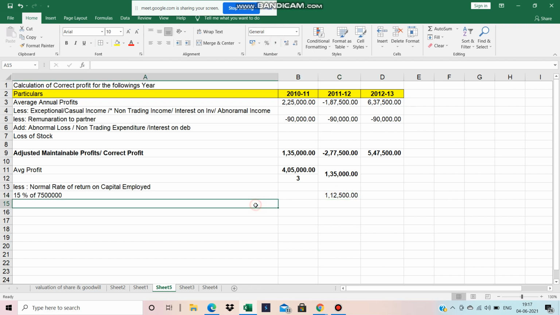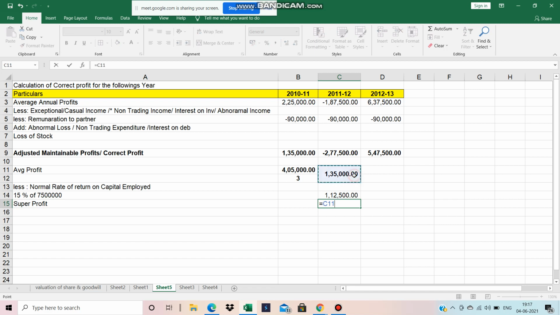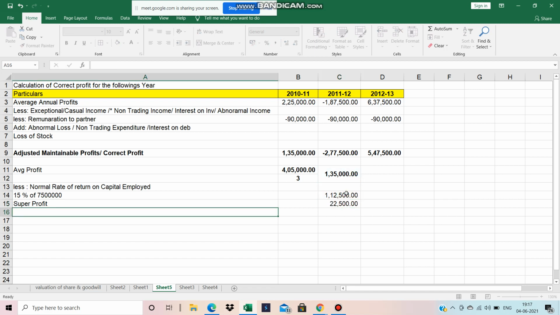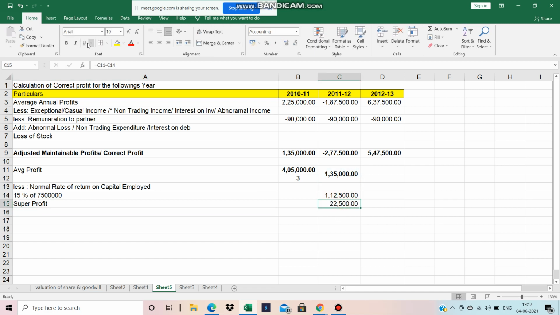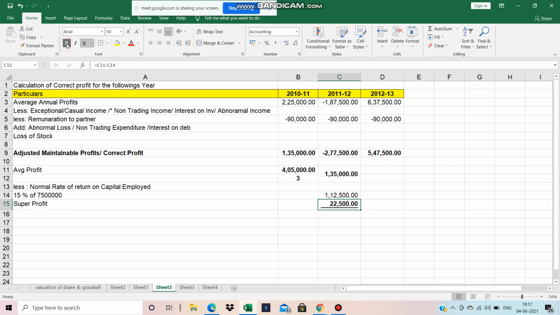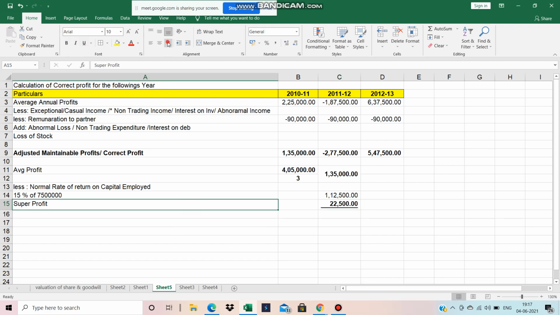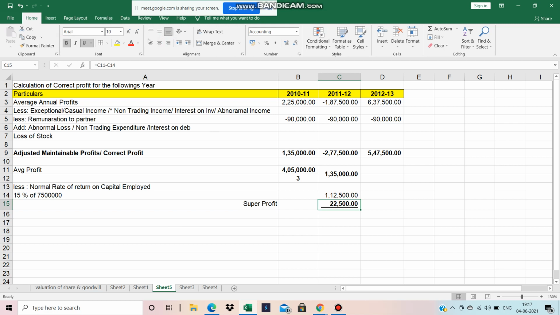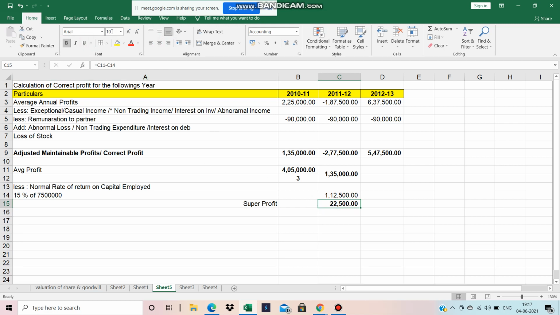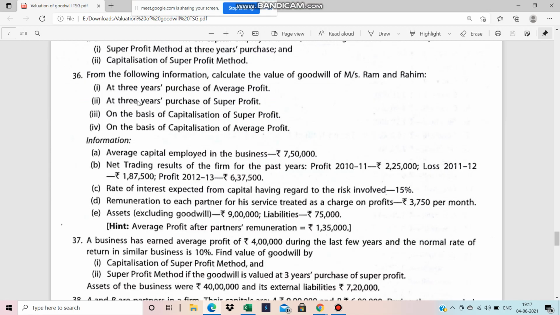So what is our super profit? The super profit will be the average profit minus normal profit. So the answer is only 22,500. Okay, so the super profit is extracted.